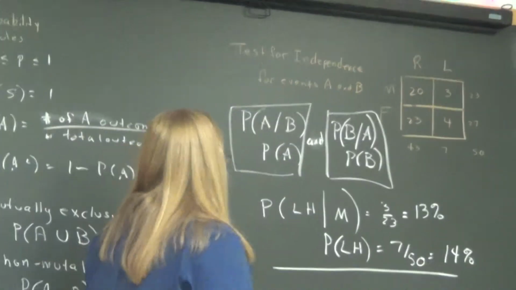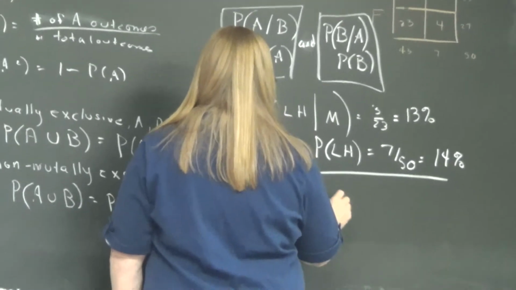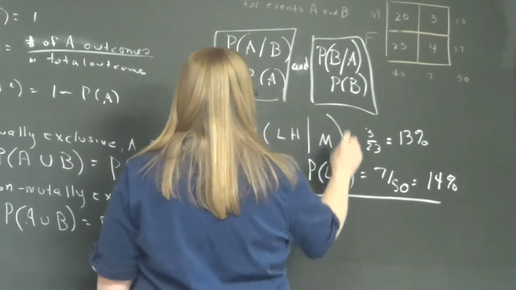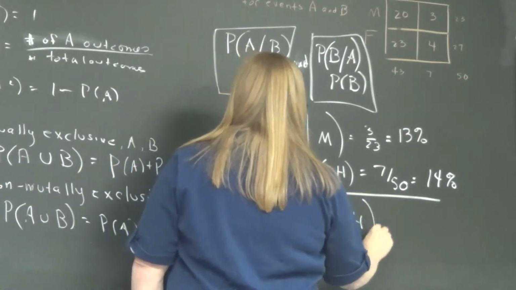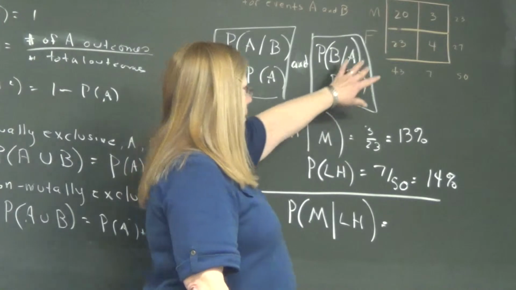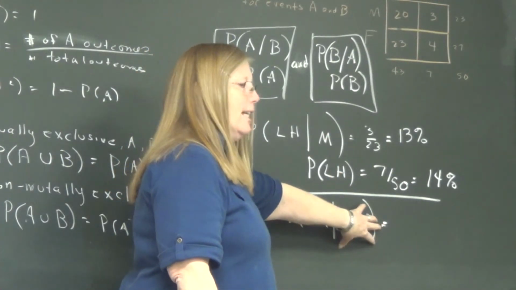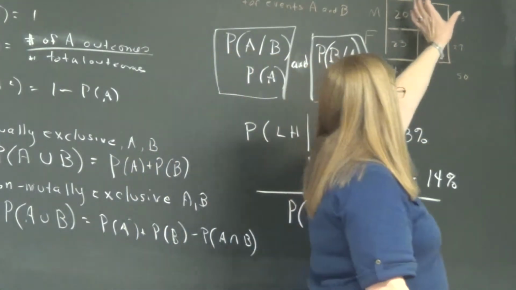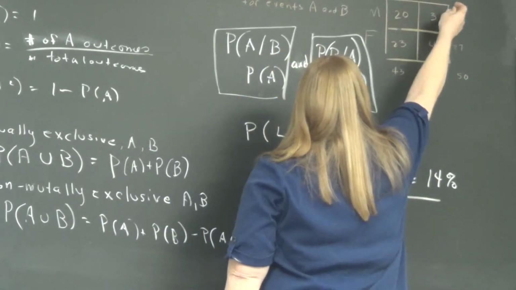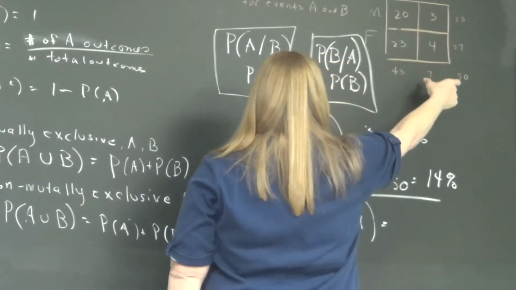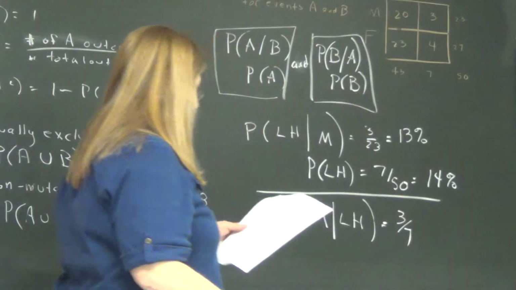So let's see. Now we're going to go the other way. So Brandon, your turn. We're going to switch A and B. So we're going to switch males and left-handed. Can you tell me from this little orange chart, what's the probability of being a male given you're in the left-handers column? So you're in the left-handers column. 3 out of 23. We have to stay in this column. 3 out of 7. Yes. So 3 out of 7. Can you get me that percentage?